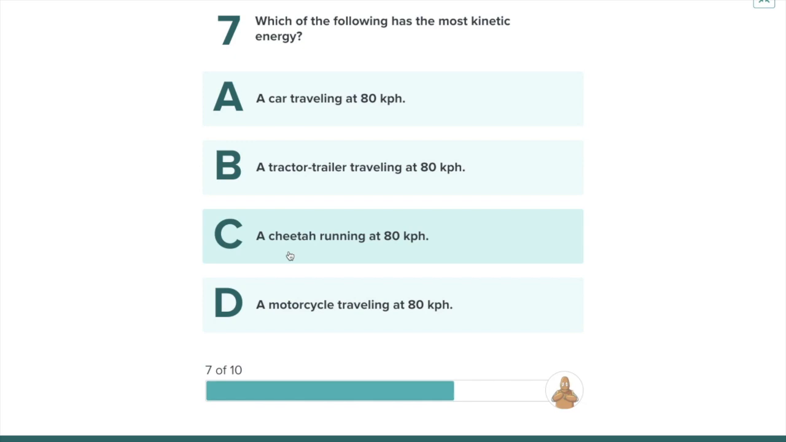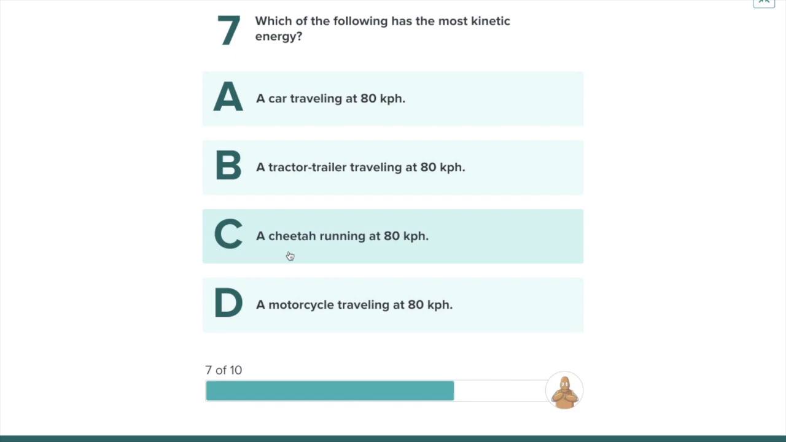Number 7. Which of the following has the most kinetic energy? A, a car traveling at 80 kilometers per hour. B, a tractor trailer traveling at 80 kilometers per hour. C, a cheetah running at 80 kilometers per hour. And D, a motorcycle traveling at 80 kilometers per hour.